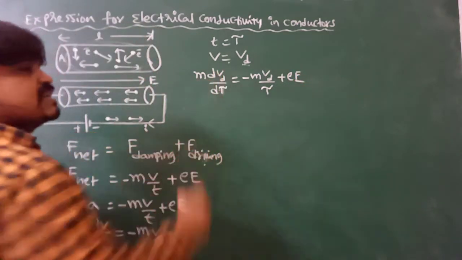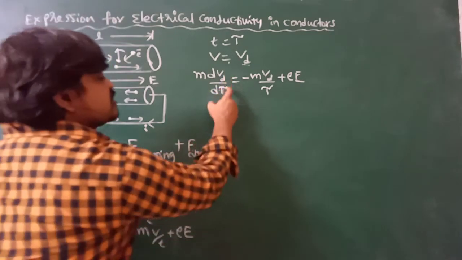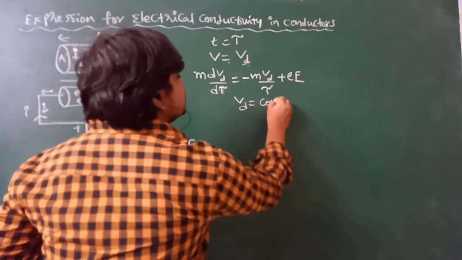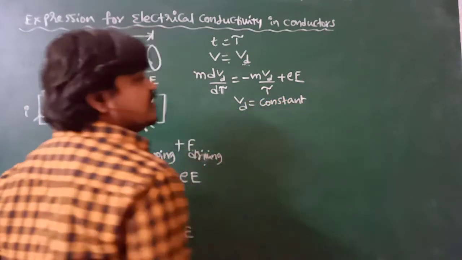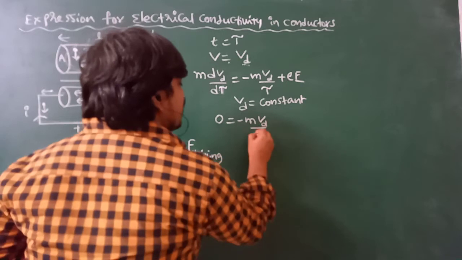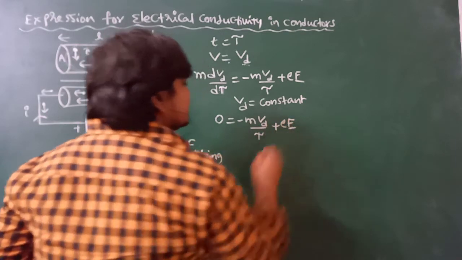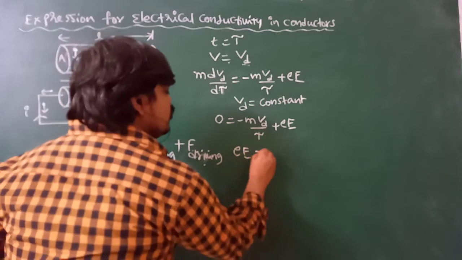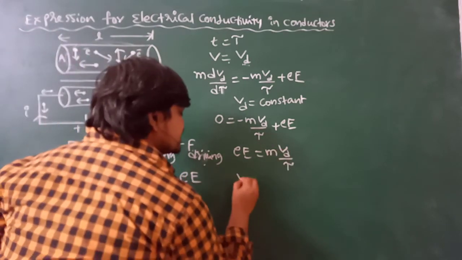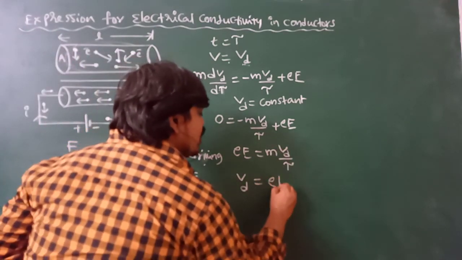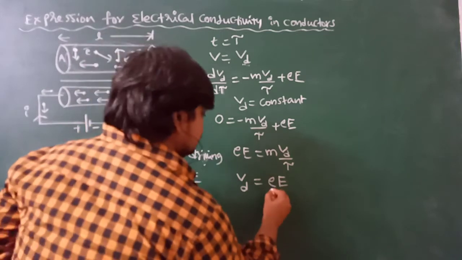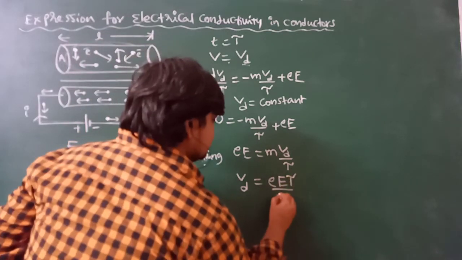When Vd becomes constant or steady, it does not change with respect to time. So Vd becomes a constant average velocity, that is the drift velocity. That's why dVd by dt becomes 0. So 0 is equal to minus mVd by tau plus eE. Hence eE is equal to mVd by tau. Hence the drift velocity expression is Vd is equal to eE tau by m.